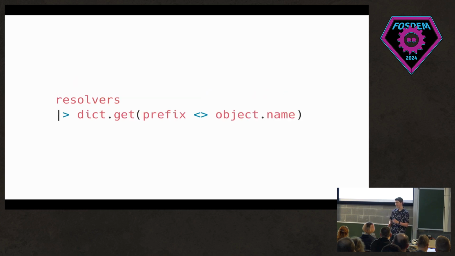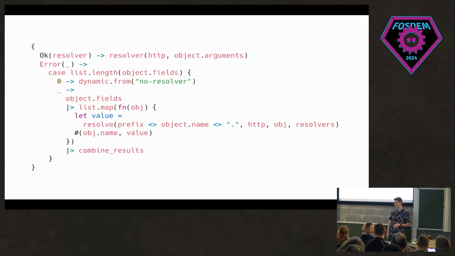Now that we have it, we can take our prefix, prefix it to the object.name, and then try and see if we have that as a resolver. Of course, you're thinking, how on earth is this going to work? Gleam doesn't have an if statement, but we have something just as good, which is a case statement. We're going to say, if that resolver exists, try and just resolve using that.